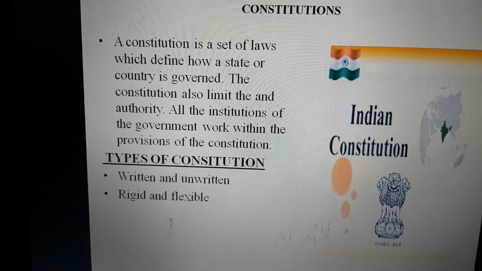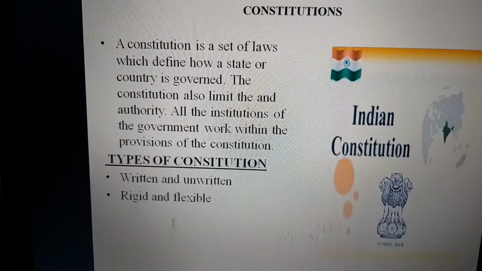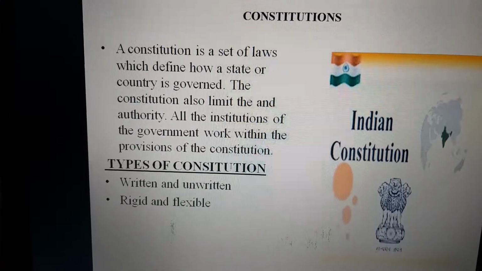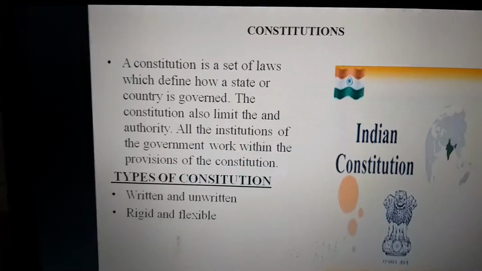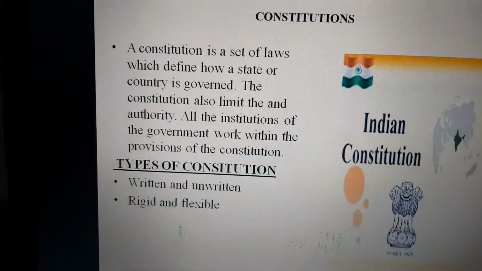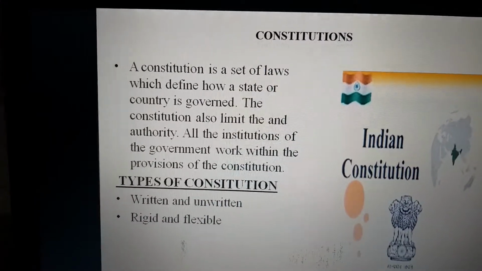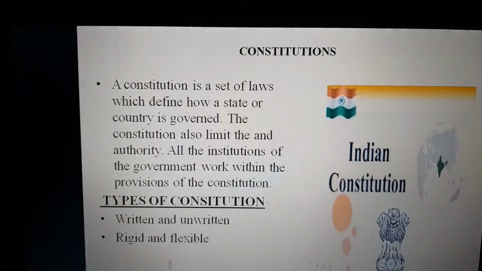The constitution also limits authority. All institutions of the government work within the provisions of the constitution. In simple words we can say that constitution is a written document, and in this written document laws and regulations are there, and according to them our country is governed.